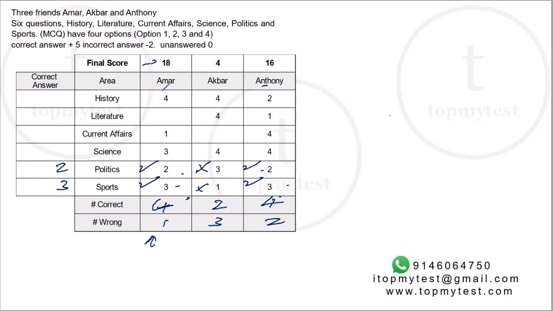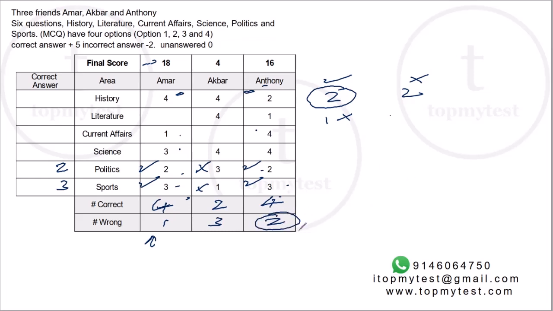Now, this reduces the universe that we have to work with. Now we have to deal with only 3 questions for Amar. If you observe the remaining 3 questions, the answers for Amar and Anthony are different. So we know in 2 of the questions, Amar is going to get right, and 1 of the questions Amar is going to get wrong. The 2 questions that Amar gets right, Anthony will get those 2 questions wrong because his answers are different from this.